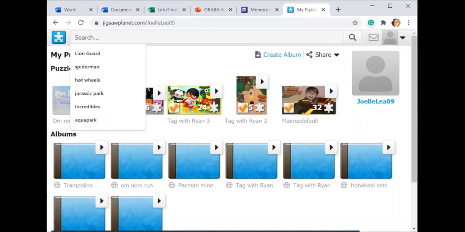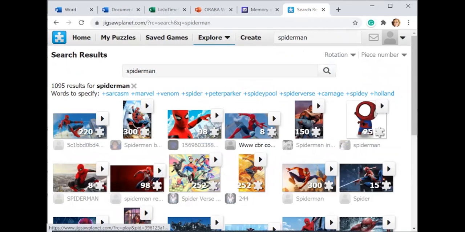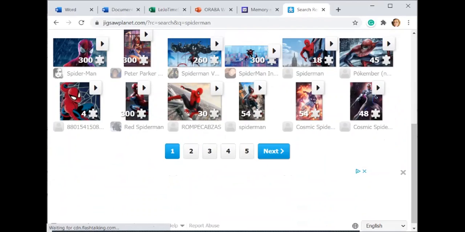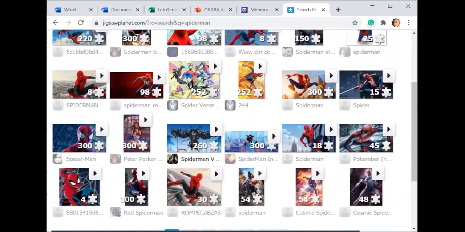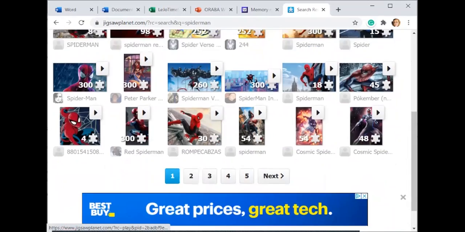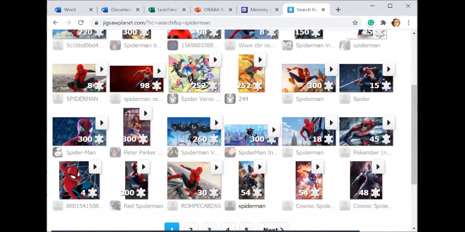But I'm just going to walk you through Spider-Man. As you can see how many options come up. There's several pages with remote access. Again, the client can start to learn how to navigate a website, changing pages, selecting puzzles.